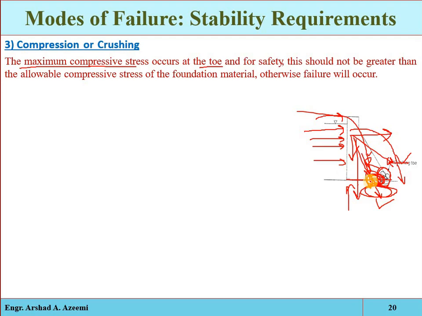That is called the compression, the crushing. Again, if the resultant lies to the downstream of the toe point, the structure will directly fail against the overturning, and there will be no chance for the crushing or compression.